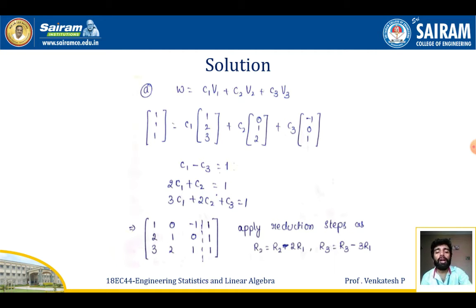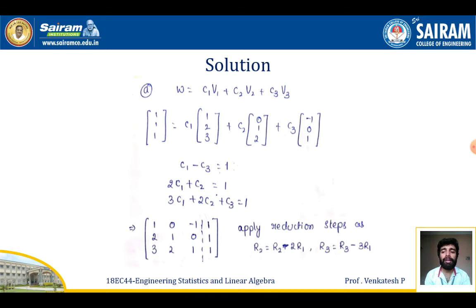On solving these equations, I'll take them in matrix form: (1 0 -1 | 1), (2 1 0 | 1), (3 2 1 | 1). This is nothing but the augmented matrix. Now I'm going to reduce this matrix into echelon form to get the constant values c1, c2, c3. To make the first entry of R2 zero, I make R2 equal to R2 minus 2 R1. To make the first entry of R3 zero, I make R3 equal to R3 minus 3 R1.